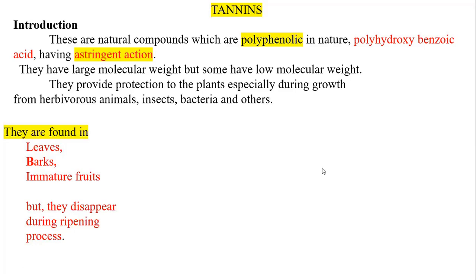So they provide protection to the plant, especially during growth, against herbivorous animals. As the plant grows, the tannins that are formed in the plant's body give protection. Some herbivorous animals and grazing animals are there, and from them the plant gets the protection.